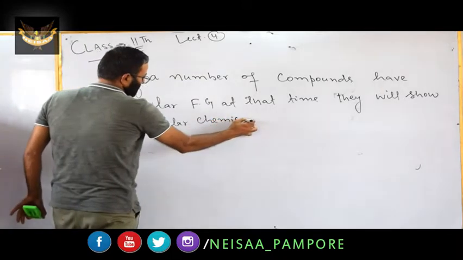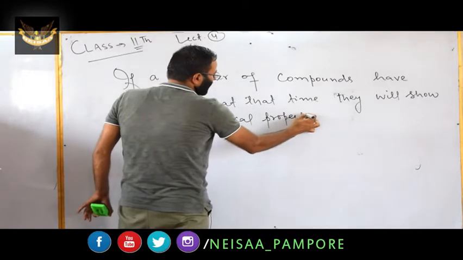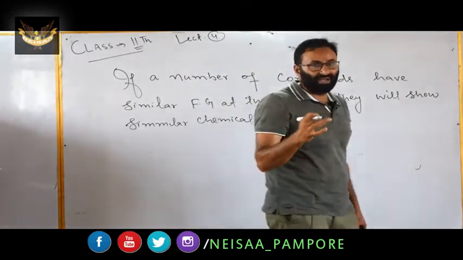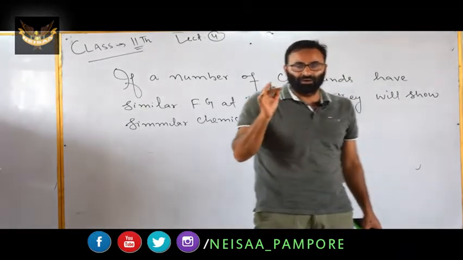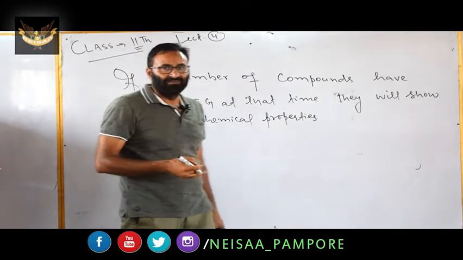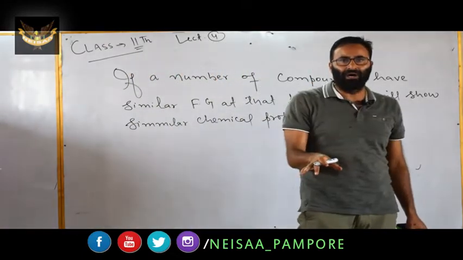Dear students, you have to simply remember what is meant by a functional group, or characteristic group: the group which determines the chemical properties of an organic compound.